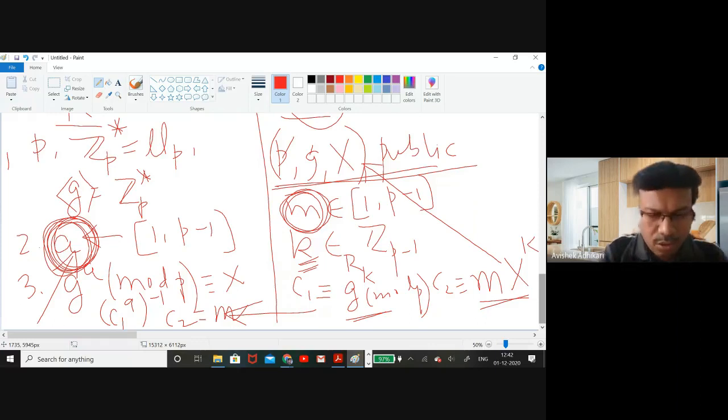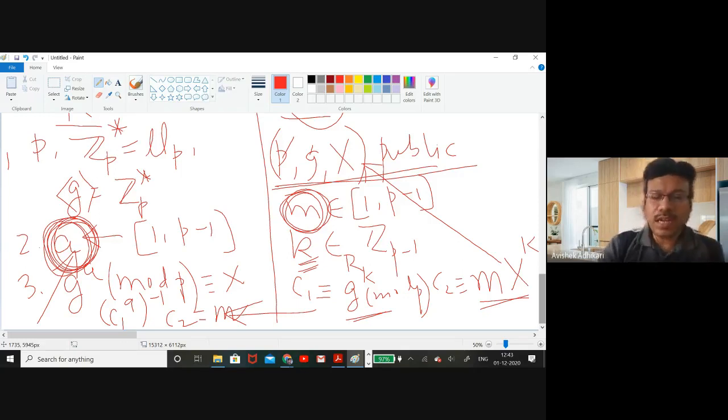First of all, what do you think this scheme is based on, which assumption? Like the RSA crypto system was based on some assumption which we already mentioned in my last few classes, that it's based on factorization being a hard problem. Factorization is a computationally hard problem, believed to be hard. So the RSA crypto system is mostly based on that hardness assumption.